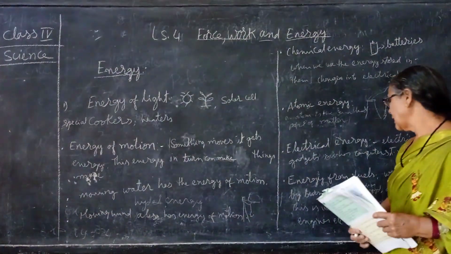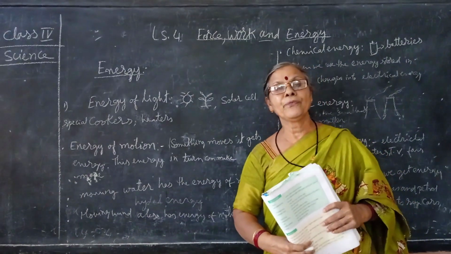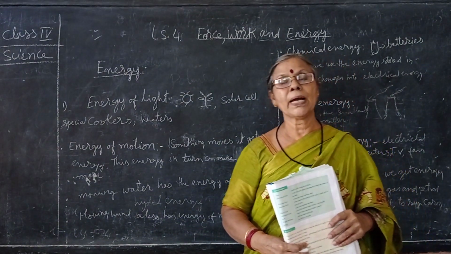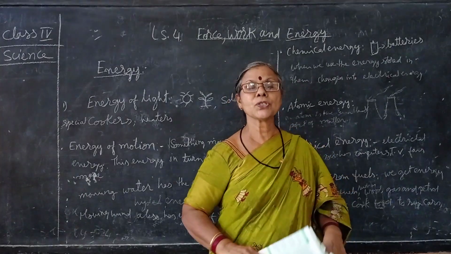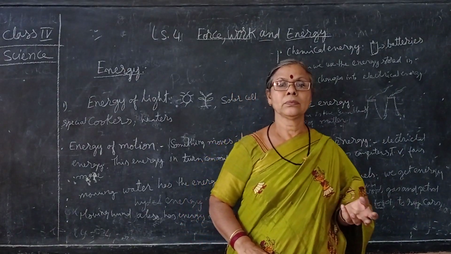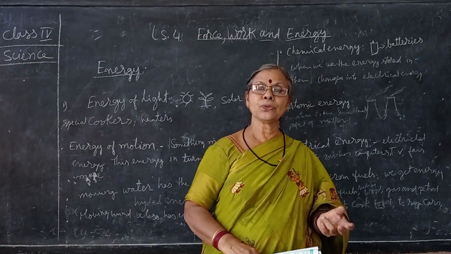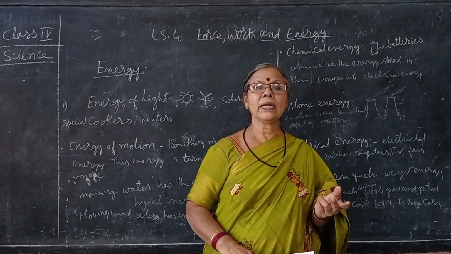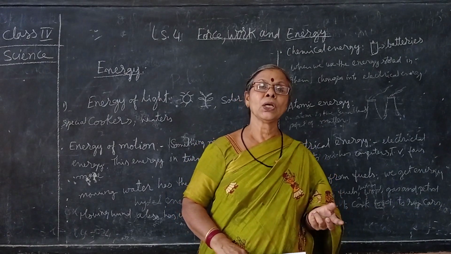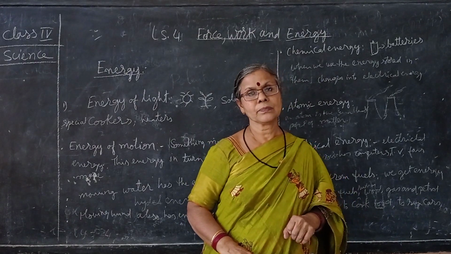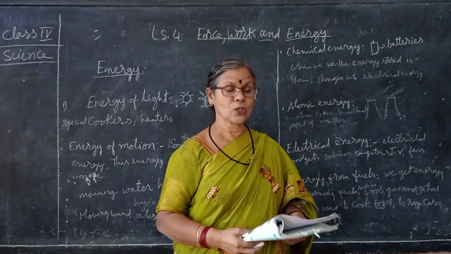And then energy from fuels. When we burn fuels, we get this energy. What are those fuels? Coal, gas. We use this energy to cook food, and petrol and diesel, we use this energy to run the vehicles. These are the forms of energy.